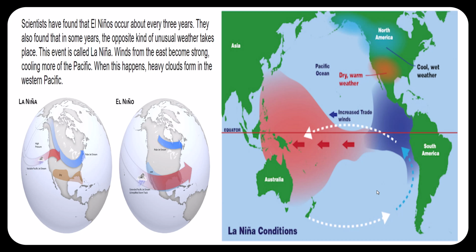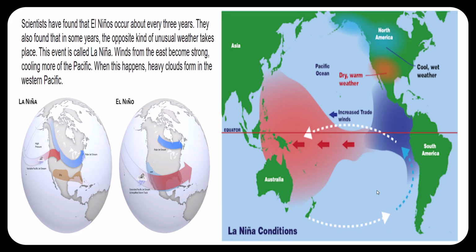Scientists have found that El Niños occur about every 3 years. They also found that in some years, the opposite kind of unusual weather takes place. This event is called La Niña. Winds from the east become strong, cooling more of the Pacific. When this happens, heavy clouds form in the western Pacific.